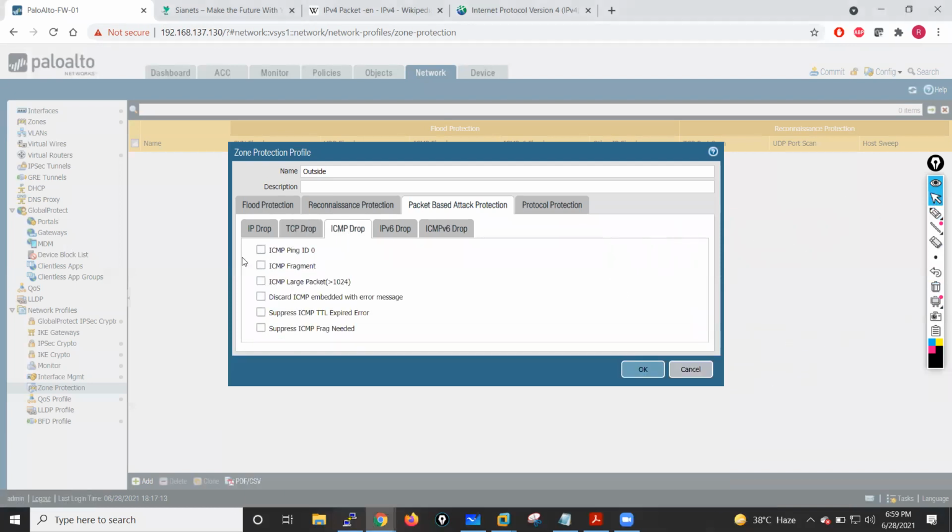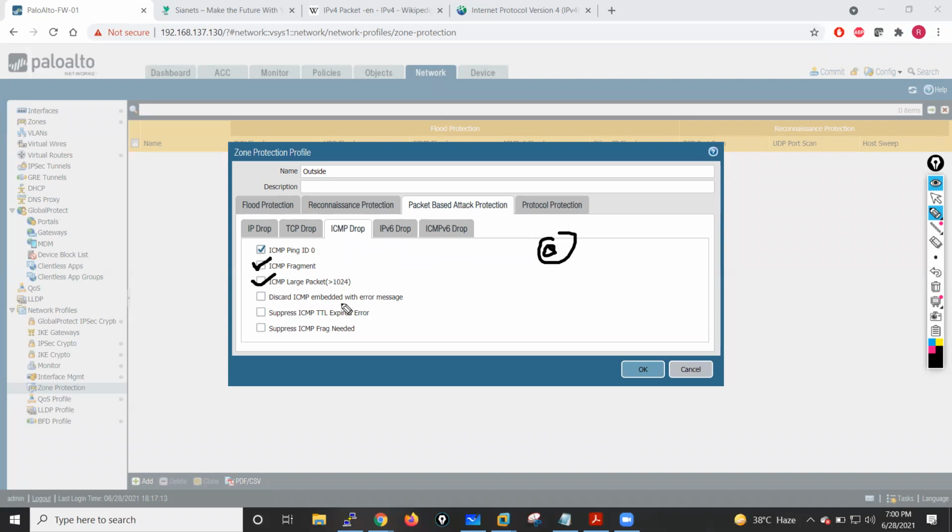Now in ICMP drop, if we receive an ICMP packet where the identification value is 0, meaning the identification field in the ICMP header is 0, it will drop that packet. If I receive a fragmented ICMP packet, it will drop that packet. If it's a large ICMP packet, more than 1024 bytes, since ICMP packets are normally very small, it will drop that packet.